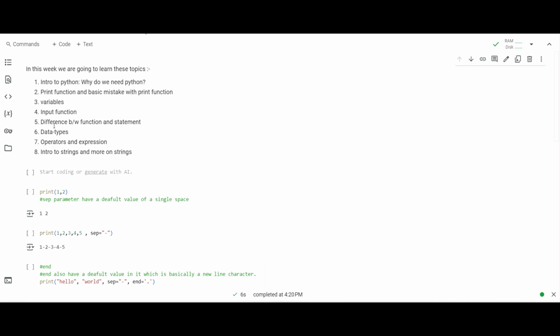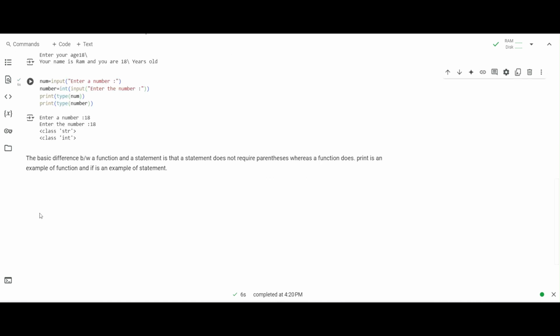Although this topic is not in this week, I still want to teach it and make a clear difference between these two, so that in future you won't confuse them. The basic difference is that a statement doesn't require parentheses, whereas a function does.